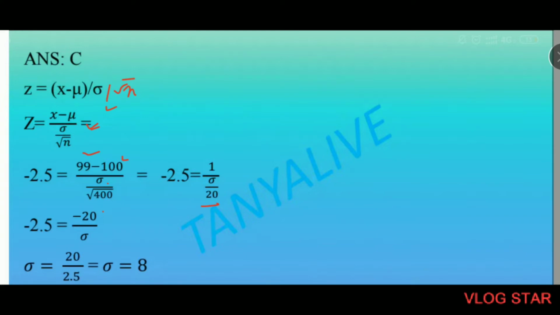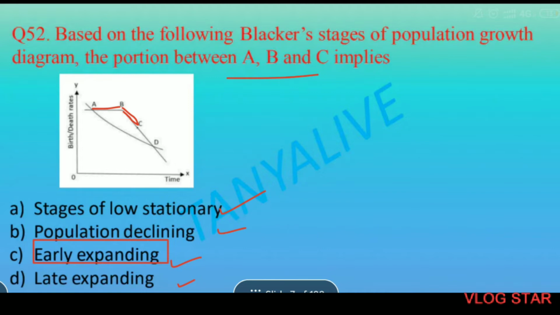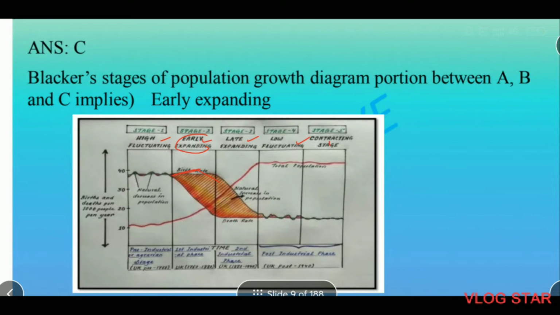Question 52. Based on the following Blacker stages of population growth diagram, the portion between A, B and C implies early expanding. C.P. Blacker divided his theory into 5 stages. Stage 1 has high fluctuation, stage 2 has early expanding, stage 3 has late expanding, stage 4 has low fluctuation, stage 5 has contracting stage. The diagram shows the second stage, that is early expanding.